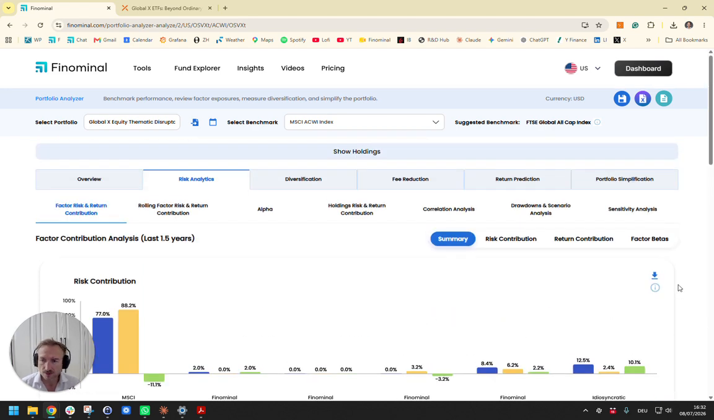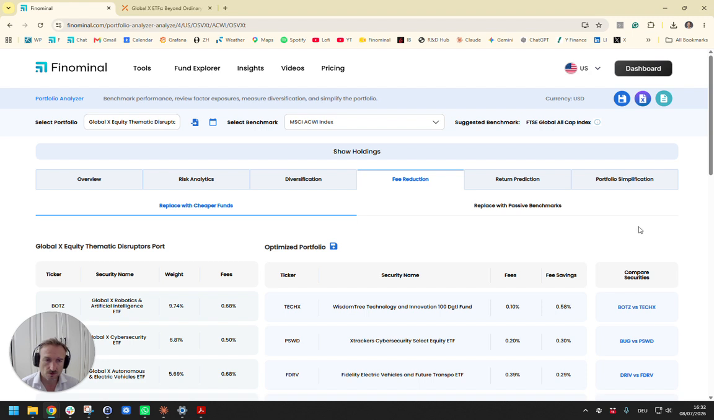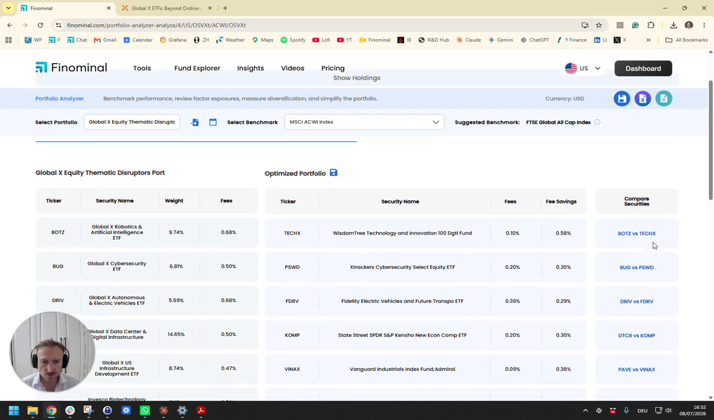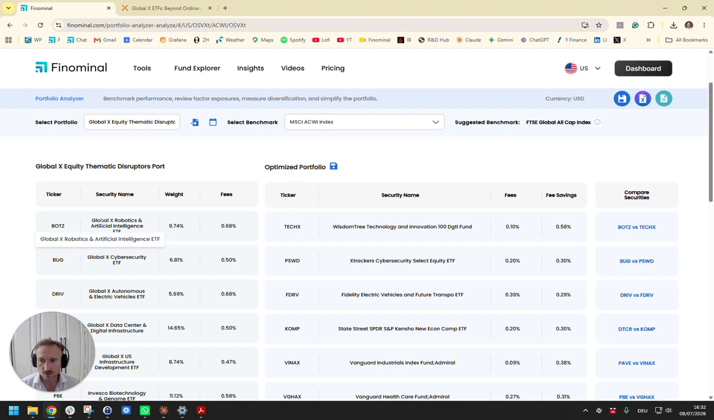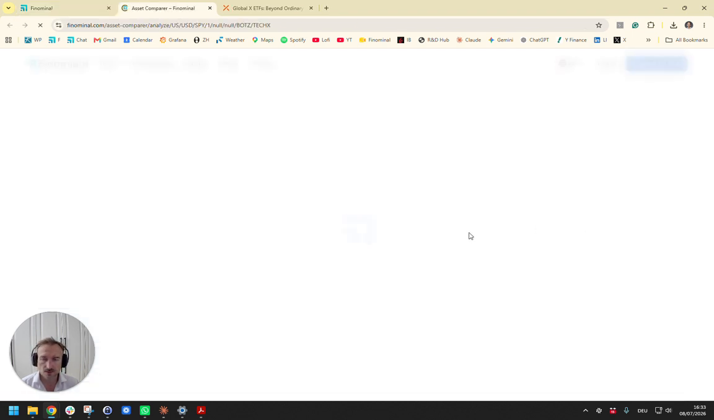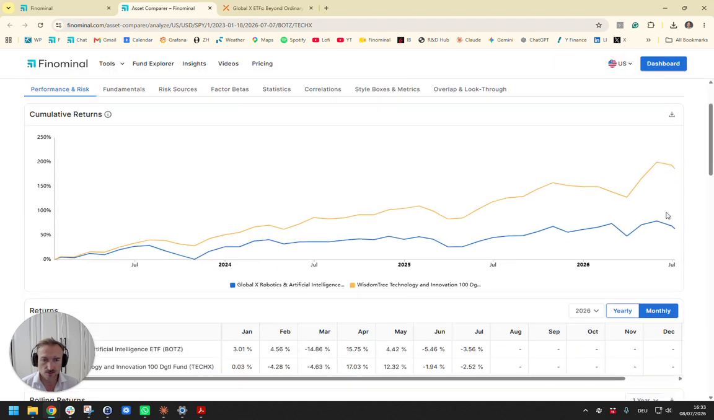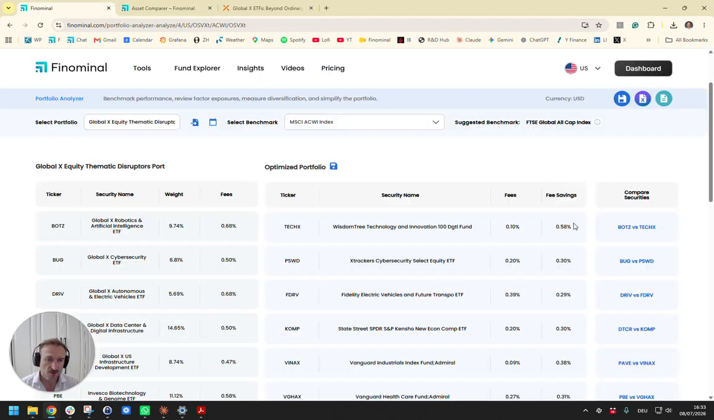The other point we can ask is, can we reduce the fees of the portfolio? As mentioned, the portfolio is quite expensive at 54 basis points. For example, over here we have the Global X Robotics and AI ETF, which is charging 68 basis points. And we are recommending to take a fund from WisdomTree that's only 10 basis points. If you look at the performance of both of those funds, you can see that the cheaper one from WisdomTree actually outperformed the one from Global X. So that's perhaps an argument for replacing an expensive fund with a cheaper fund.